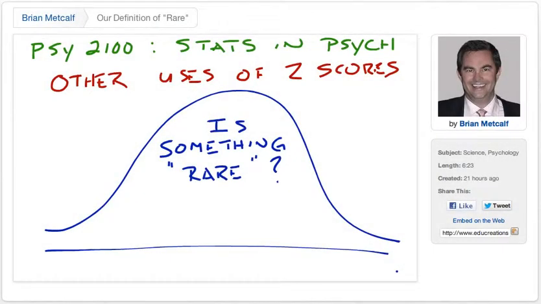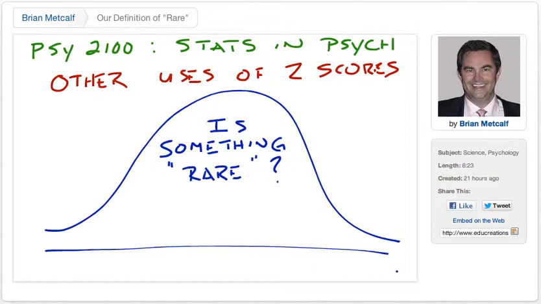In the last couple of episodes I showed you how to use z-scores and the z-score table to calculate things like percentiles, to take a score like an IQ score of 110 and ask a question like what percentile would that score be. There's lots of things that we can do with z-scores, including what I call going backward. We could ask a backward kind of question if we already knew the percentile, like what IQ would be the 95th percentile IQ. I don't want to show you that today.